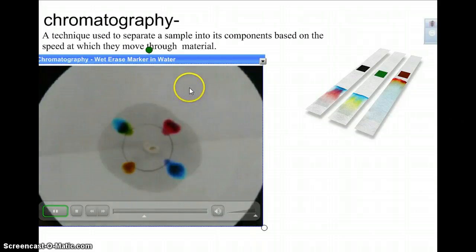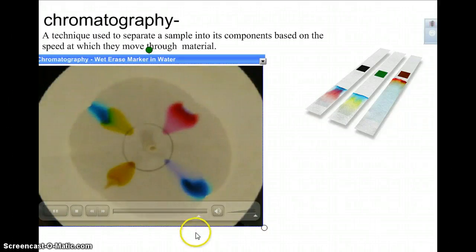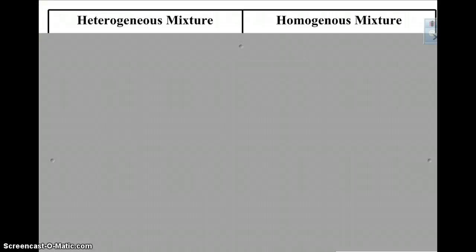A mixture of different colors. So these inks would be an example of a mixture because they can be separated. Okay, so that's chromatography, and in the end, here's kind of what it looks like.